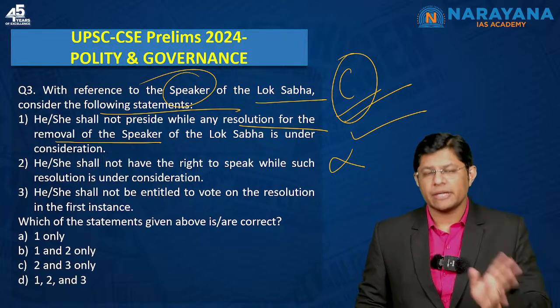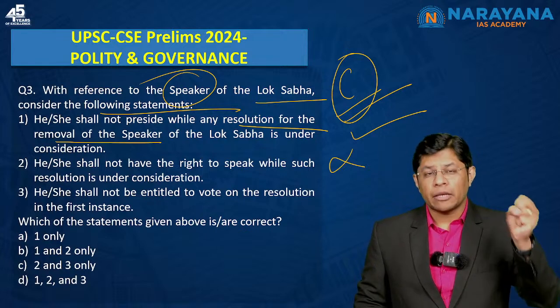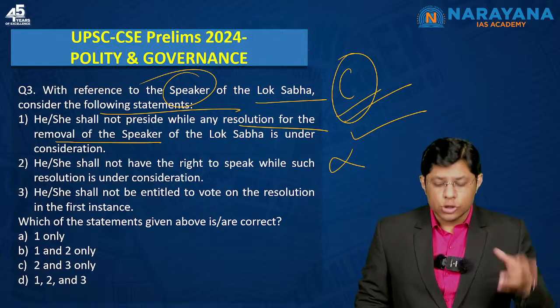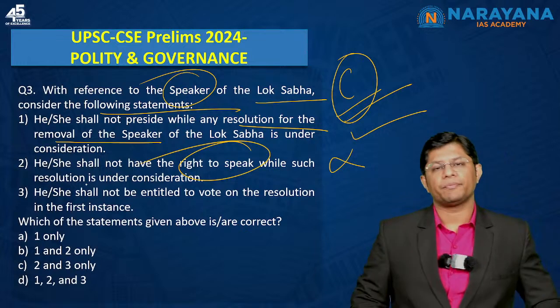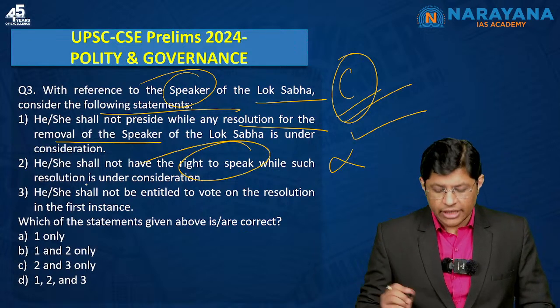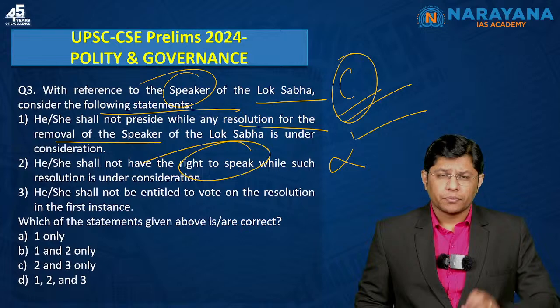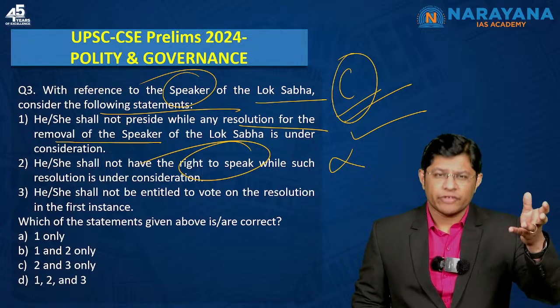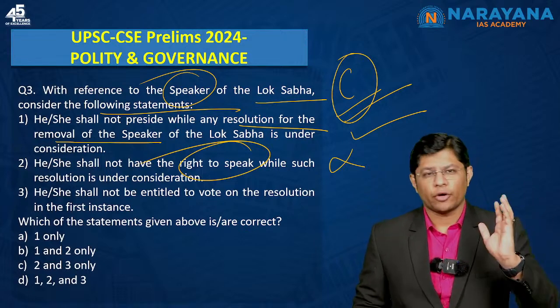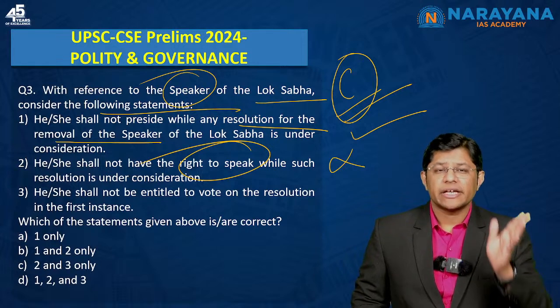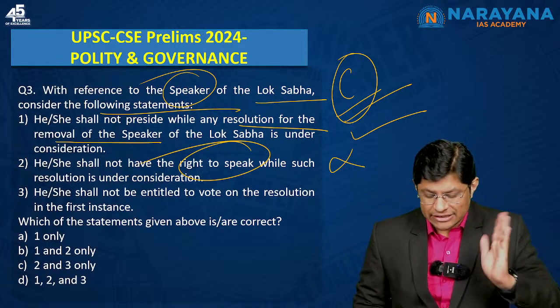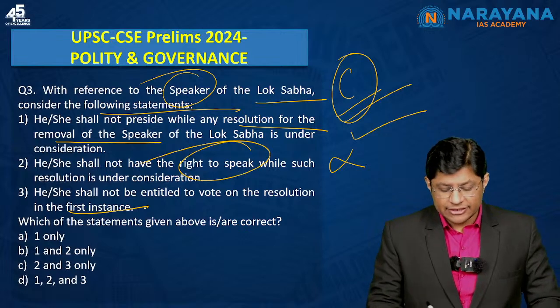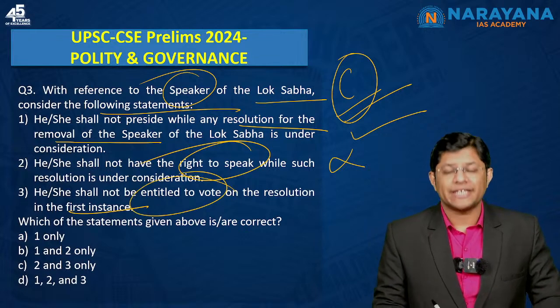he has the right to appear in the parliament, be a part of the parliamentary proceedings, and also has a right to speak. So this one is incorrect. And when the speaker is not presiding, which means he is just like another member of the Lok Sabha, he can vote in the first instance as well. Here it's written, not be entitled to vote. He is entitled to vote.